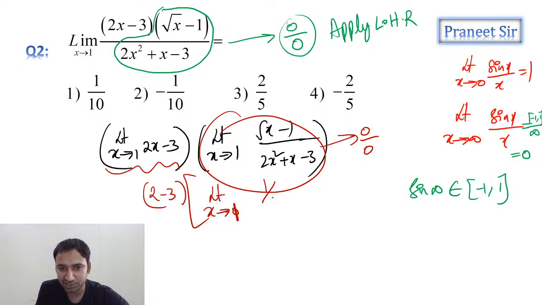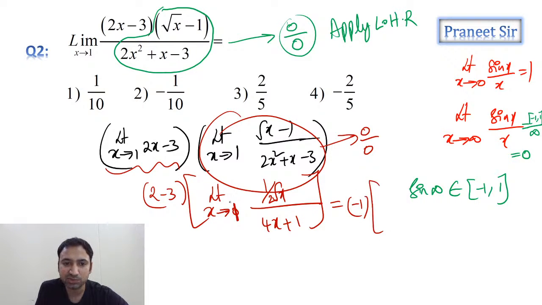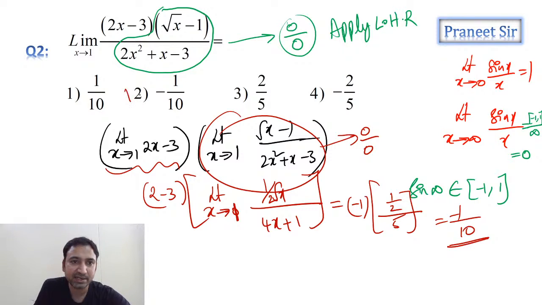Root x differentiation is 1 by 2 root x, divided by the denominator differentiation. Now substitute the limits. 2 minus 3 is minus 1, and the second part gives 1 by 2 by 5. So finally we get minus 1 by 10, guys. Minus 1 by 10 is the answer. Is it clear? Everyone understood this?